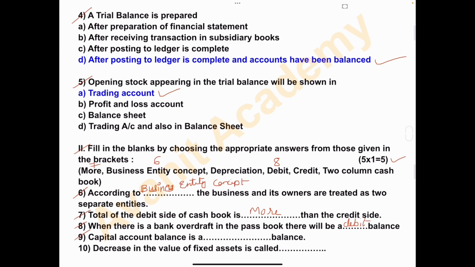Question number 9. Capital account balance is a dash balance. Answer is credit balance. Capital account balance is a credit balance. 10th one. Decrease in the value of fixed assets is called depreciation. Decrease in the value of fixed assets is called depreciation. So these are five fill in the blanks questions.